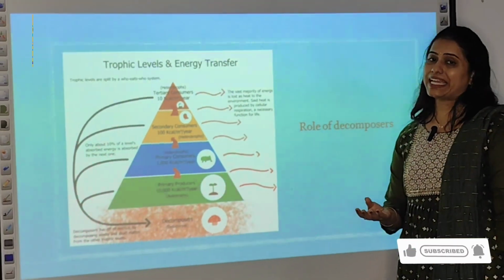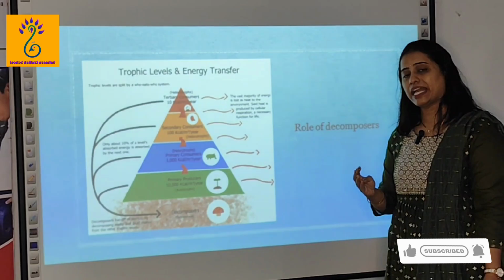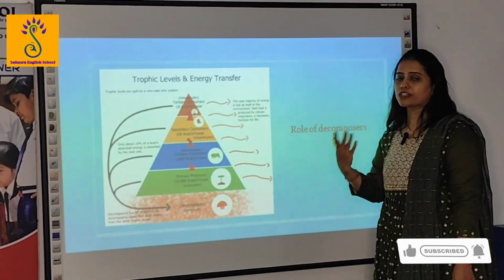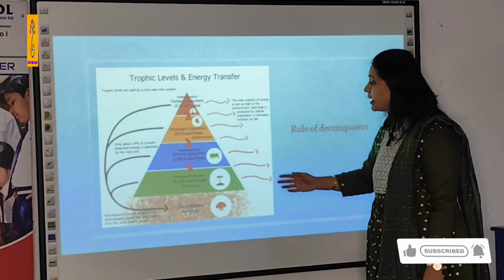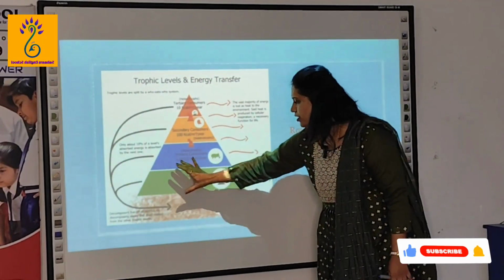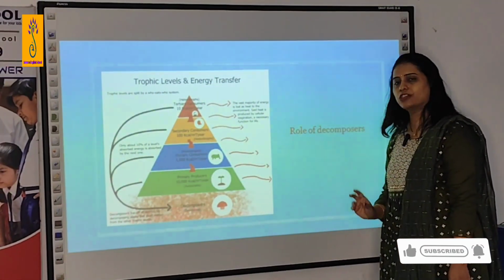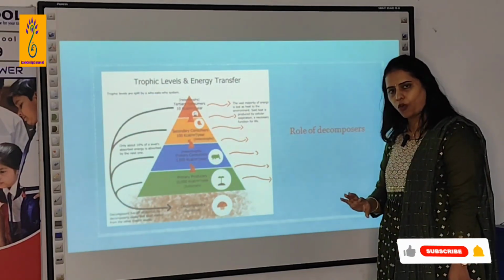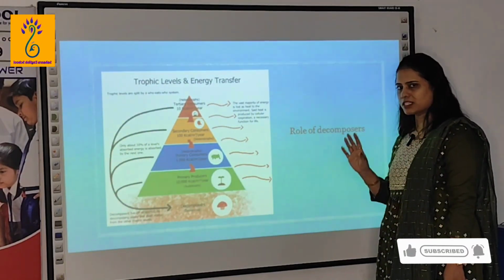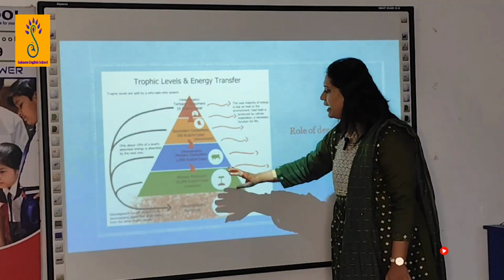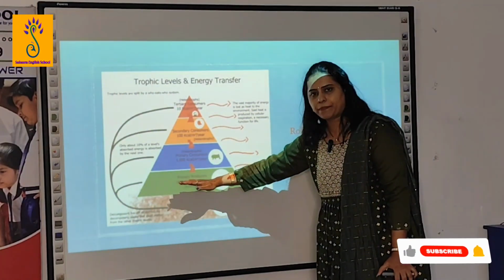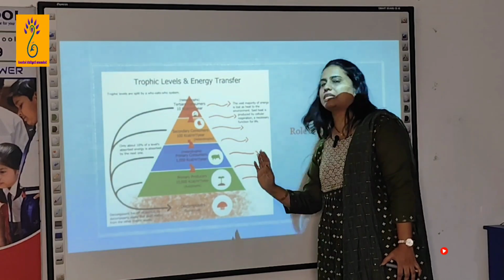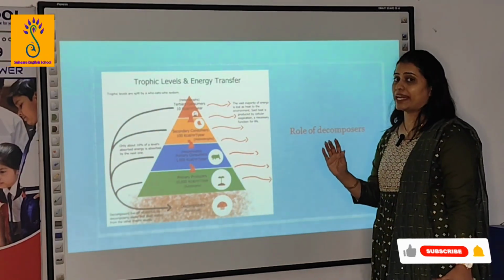Based on food eating habits, they are classified as producers, herbivores, carnivores, omnivores, that you know. Now the primary producers or autotrophs prepare food on their own by photosynthesis, you know that.